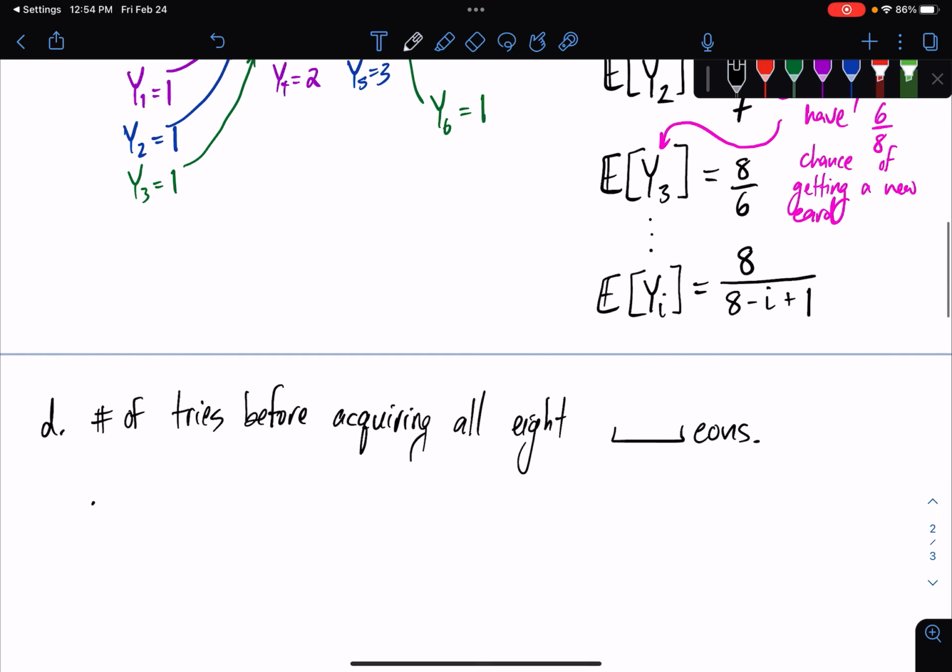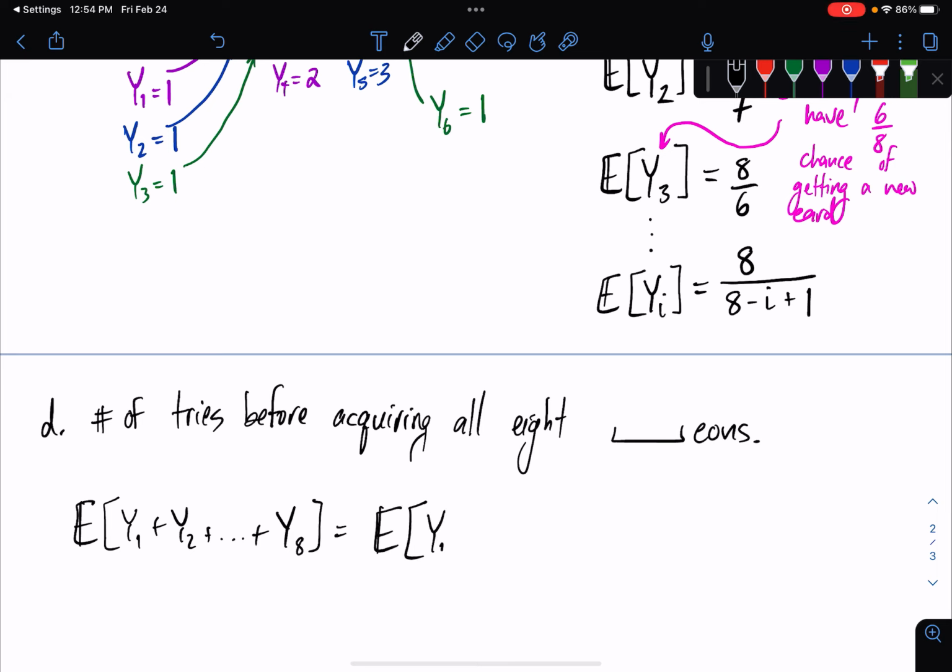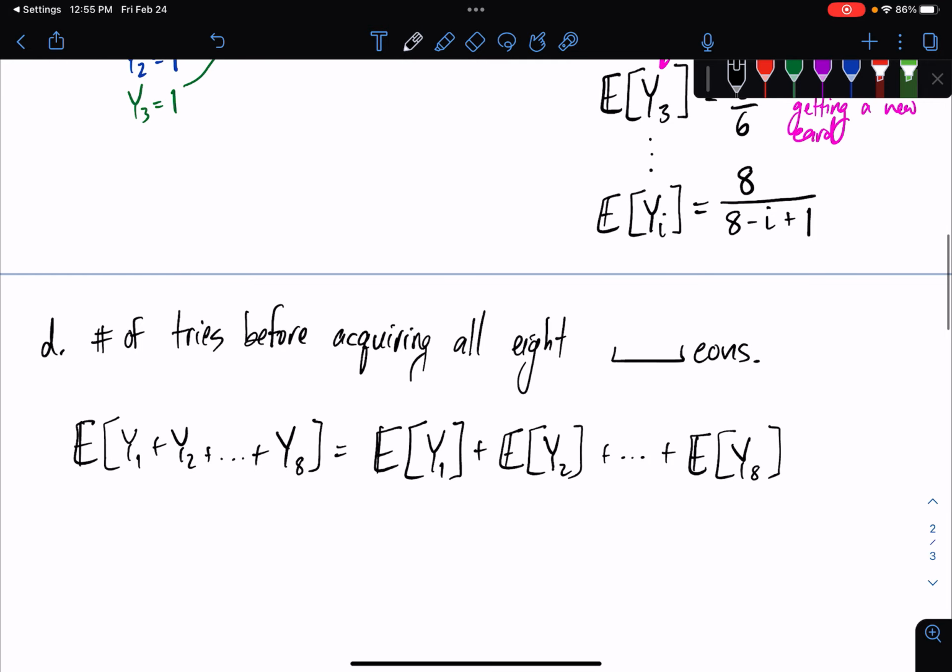All right, and so that's the expected value of y1 plus y2 all of the way up to y8, which of course is the expected value of y1 plus the expected value of y2 all of the way up to y8. Right, that's just linearity of expectation. And moreover, we know what all of these things are.